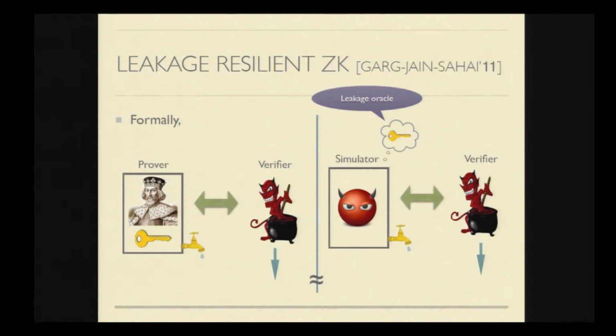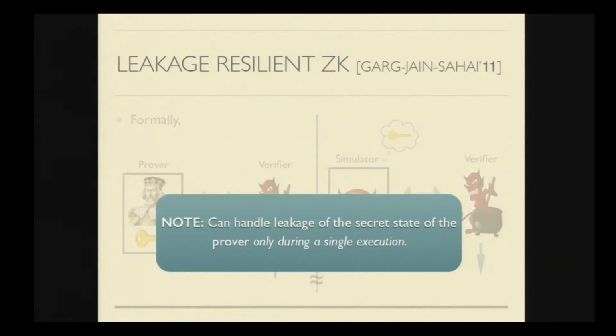And more formally, you model this as an ideal world, real world paradigm. There is a simulator who has access to a leakage oracle containing a witness. And you say that this system is secure if an adversarial verifier cannot distinguish whether he is talking to an honest prover or the simulator. Okay. So we note that in this case, the leakage of this secret state of the prover is handled only for one single execution. So if the prover has to undergo another execution, then he has to discard the witness and use a new witness.